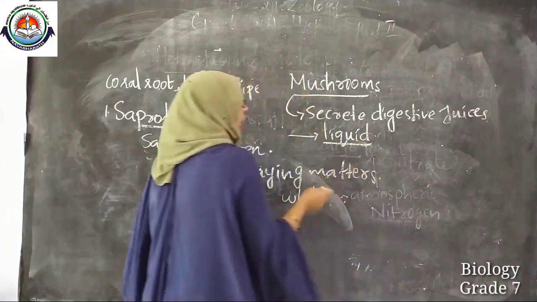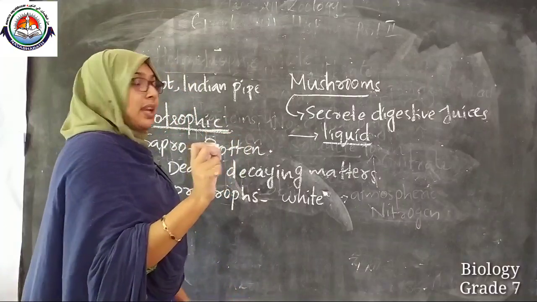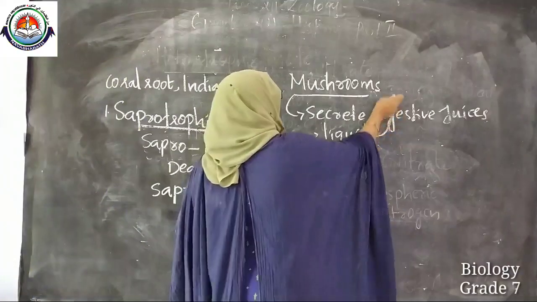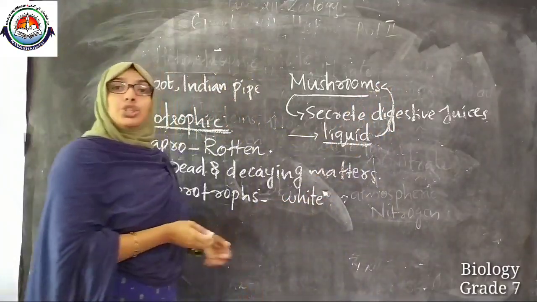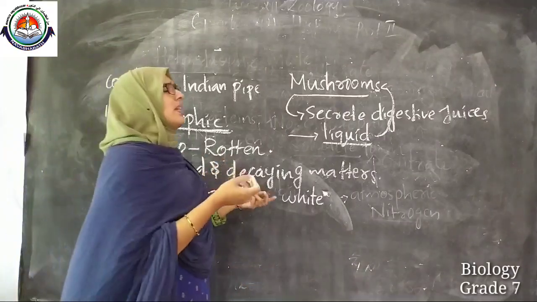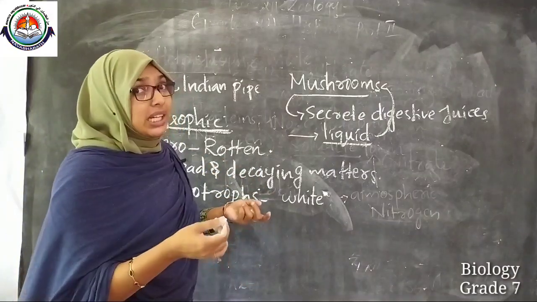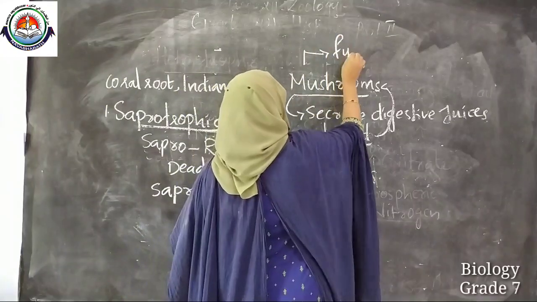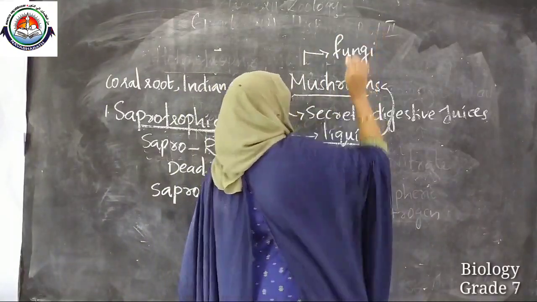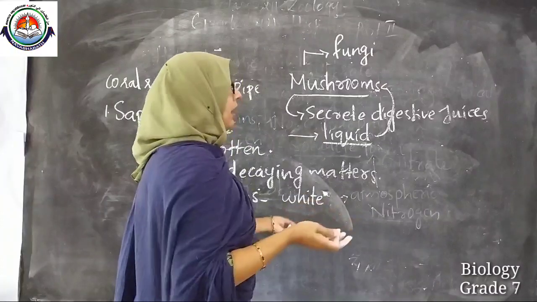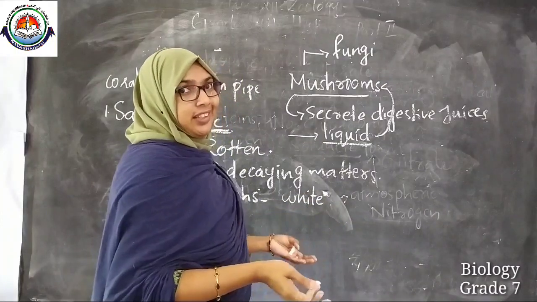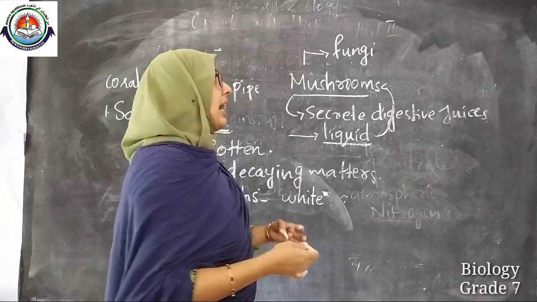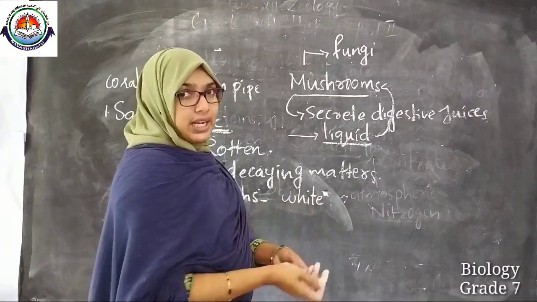That liquid will be rich in nutrients and that will be taken in by these mushrooms. So mushrooms come under which category? Mushrooms come under the category fungi, or fungus.